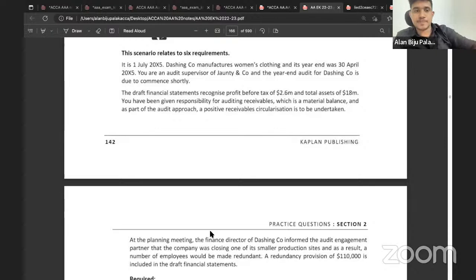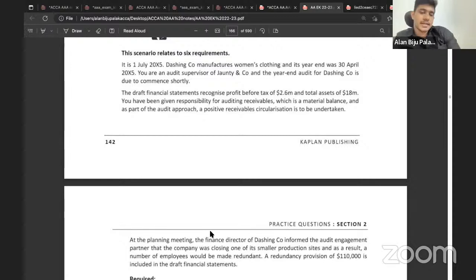It's 1st July 2015. Dashing Company manufactures women's clothing and its year end was 30th April 2015. You are an audit supervisor of John T and Company, and the year end audit for Dashing Company is due to commence shortly. The draft financial statements recognize profit before tax of 2.6 million and total assets of 18 million. You have been given the responsibility for auditing receivables, which is a material balance. And as per the audit approach, positive receivables circularization is to be undertaken.